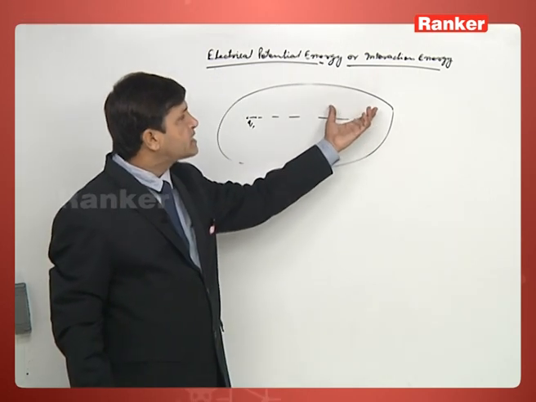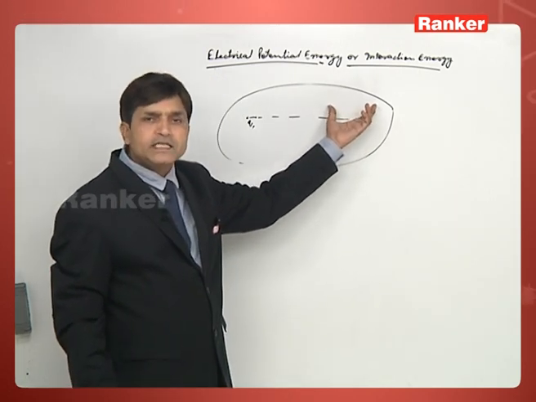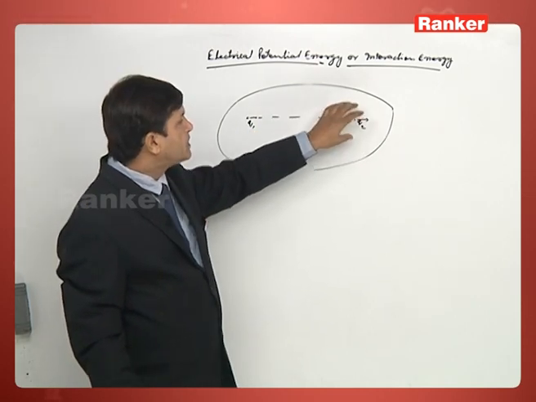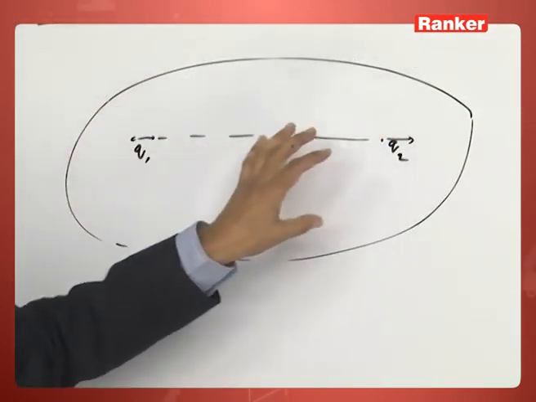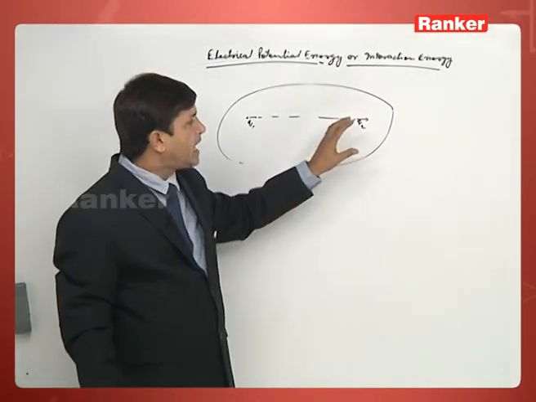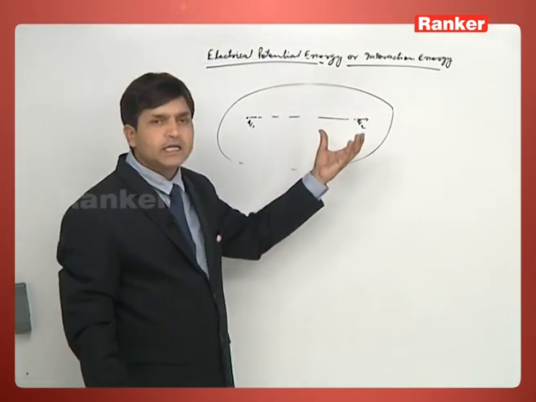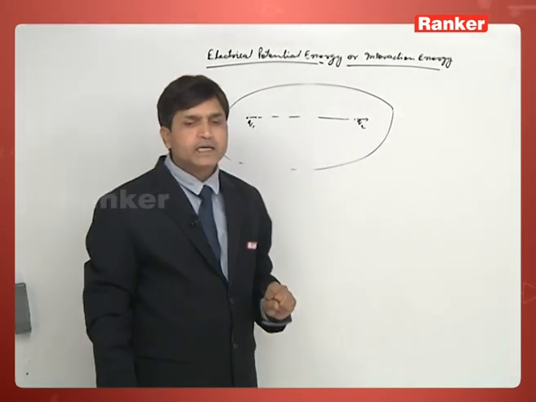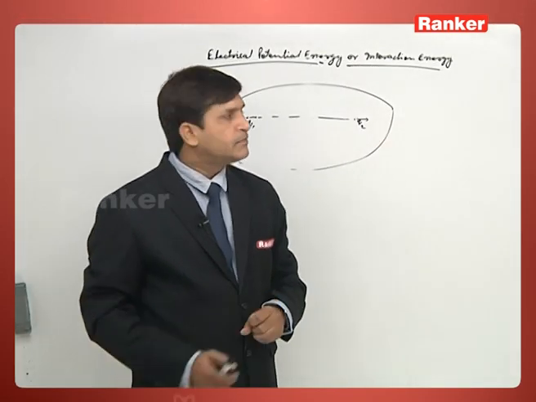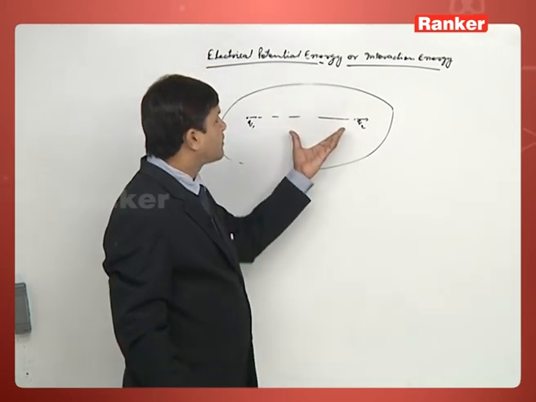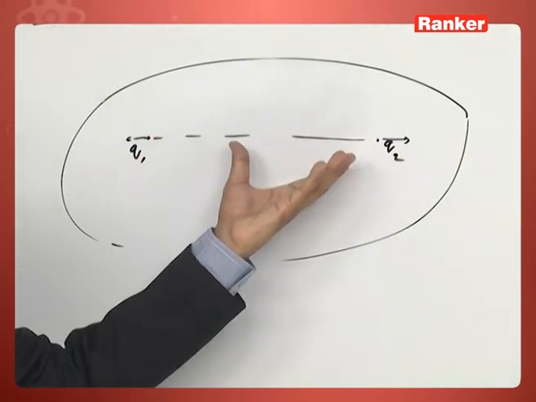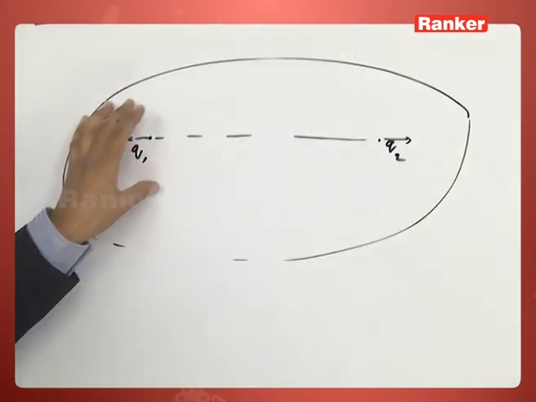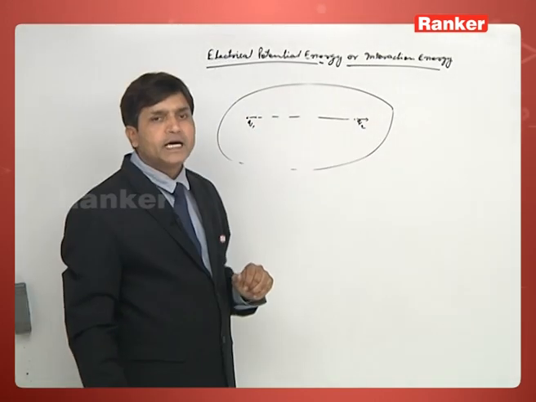So that energy is nothing but the interaction energy between the two charged particles, or we can say this is the internal energy of the system which has decreased, and that loss of energy is converted into kinetic energy. So here we will discuss that type of energy, what the internal energy of the system was, and what the source of that energy is.